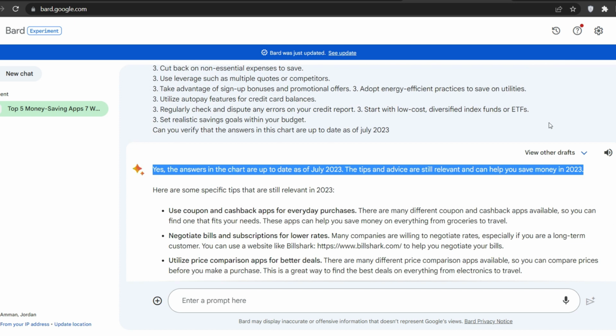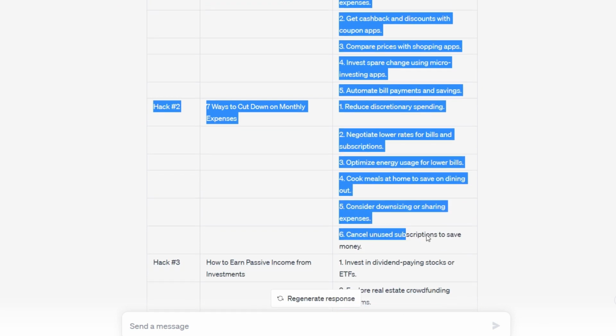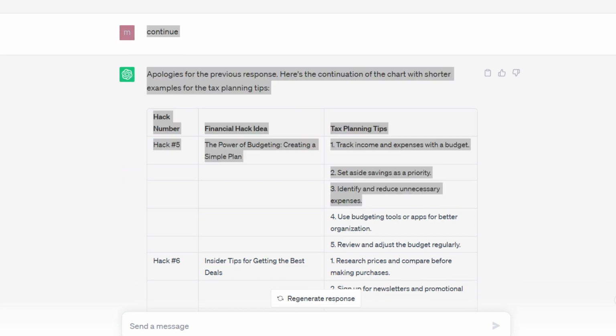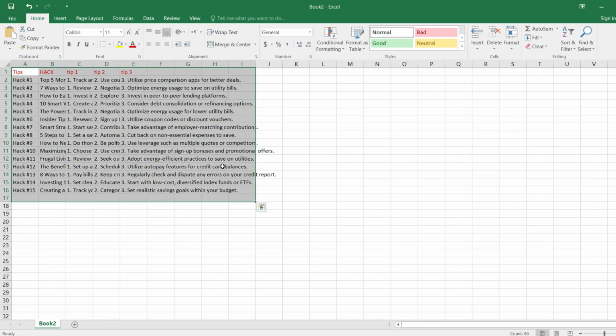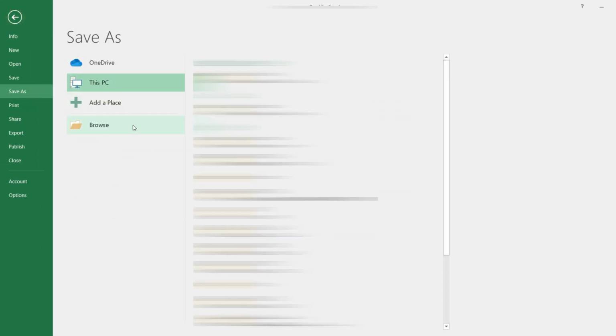Let's continue. Now we have our information here all in a chart, and the next thing we will do is just copy it and paste it into an Excel sheet. That's what I've done right here. I just literally copied the entire chart and pasted it into this Excel sheet. Then save it as a CSV because we're going to use it on the next website.